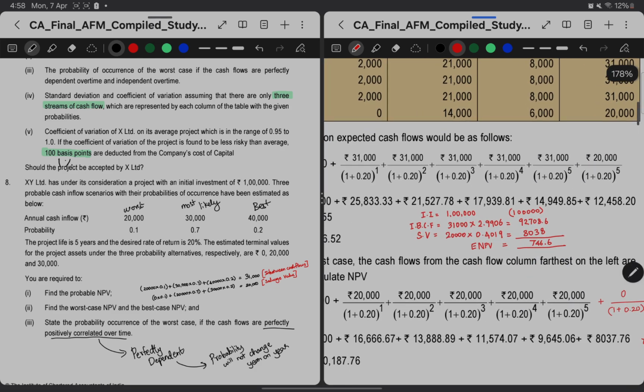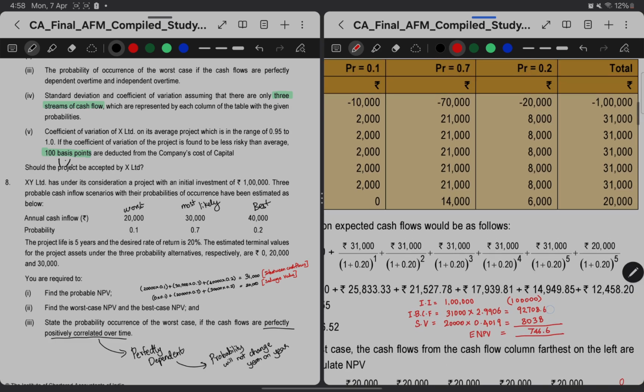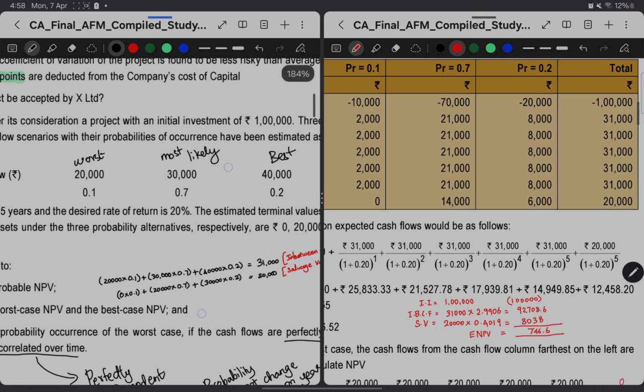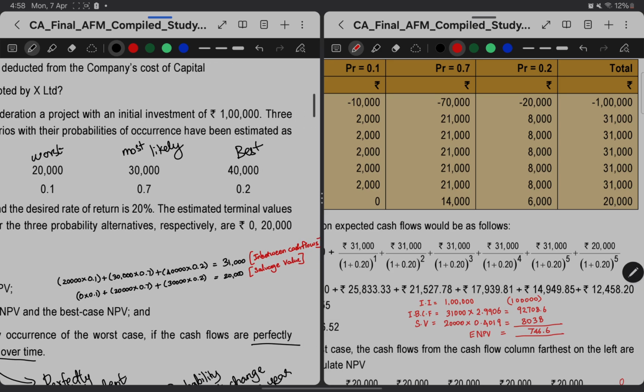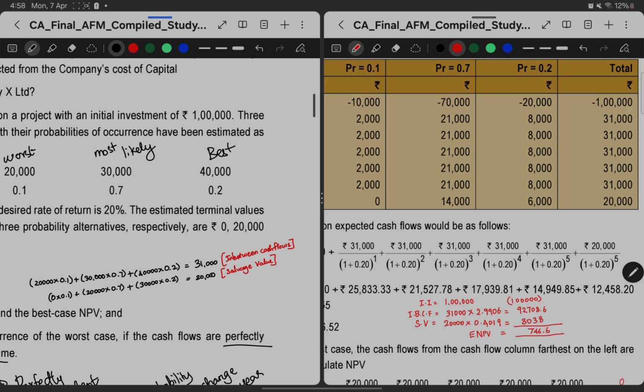So if we are going with the annuity factor, initial investment will be 1 lakh and then in-between cash flows will be 31,000, which is calculated here: 20,000 into 0.1, 30,000 into 0.7, 40,000 into 0.2. So 31,000 in-between cash flows. Then the salvage value will also be the same.